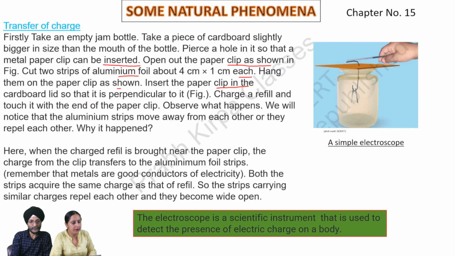Insert the paper clip in the cardboard lid so that it is perpendicular to it. Charge a refill and touch it with the end of the paper clip. Observe what happens. We will notice that the aluminium strips move away from each other, or they repel each other. Why did it happen? When the charged refill is brought near the paper clip, the charge from the clip transfers to the aluminium foil strips.